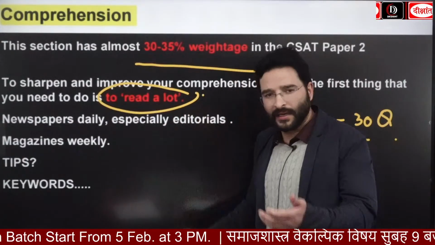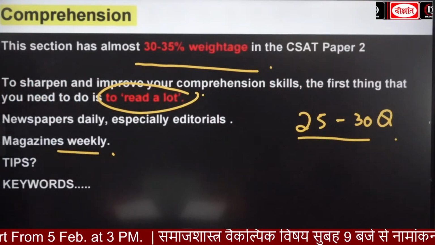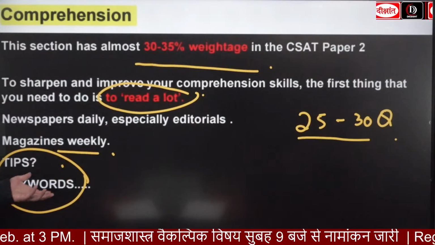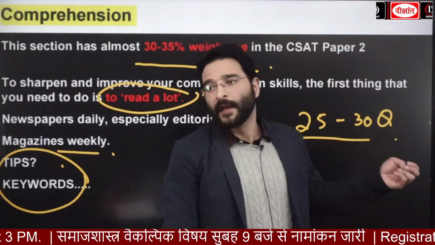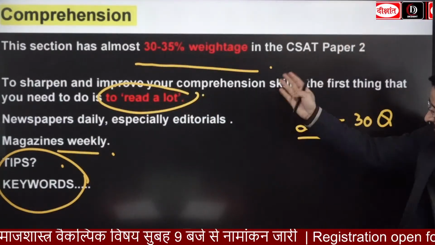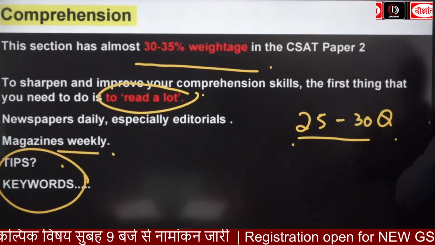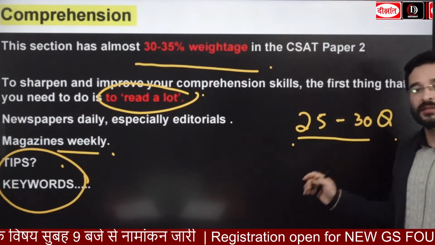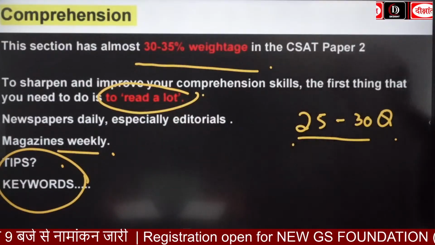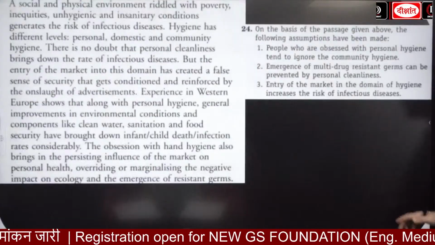For example, daily newspapers, magazines पढ़ते हैं. या for example, we have the GS knowledge as well. या for example, we are going to have the idea of keywords as well. Okay, such as logical inference क्या होता है, या for example assumption क्या होता है, okay, implication क्या होता है. तो by going through these details or going through these keywords, you are going to score good in your reading comprehension. Please remember this. So 25 to 30 questions are going to come from the reading comprehension. Okay, and comprehensions कैसे होते हैं? Like this, passages. Passage, this is going to be the short passage and this is going to be the long passage.